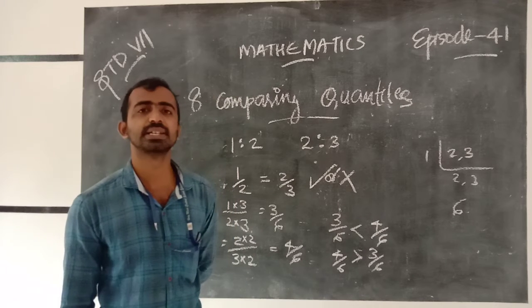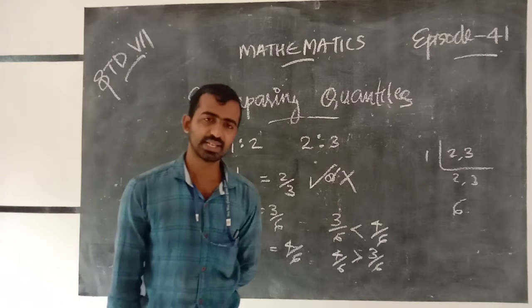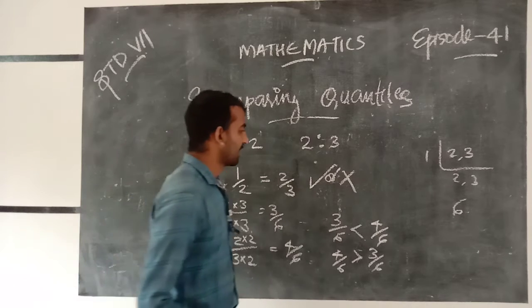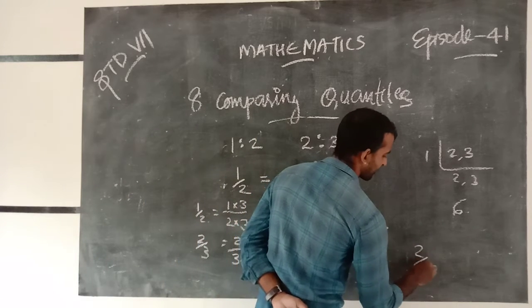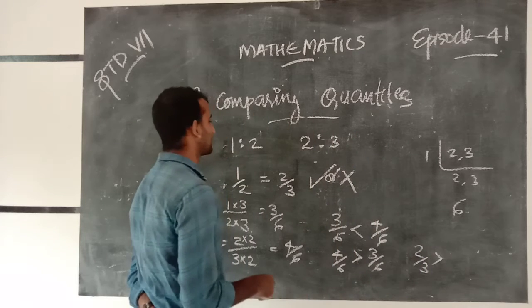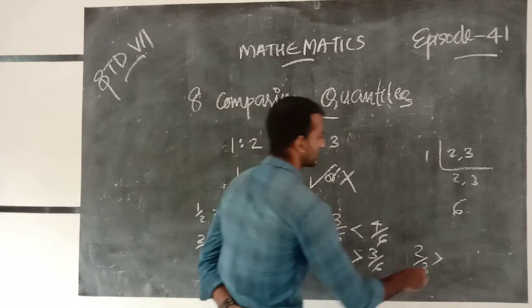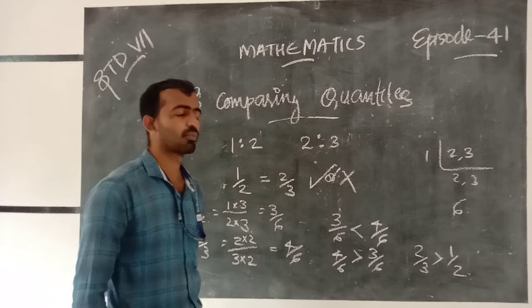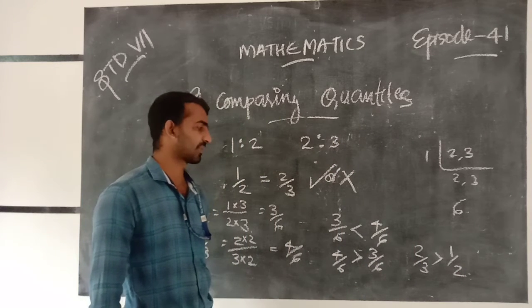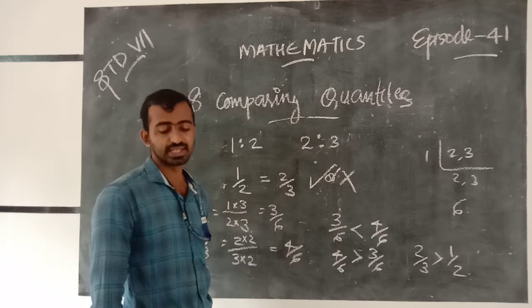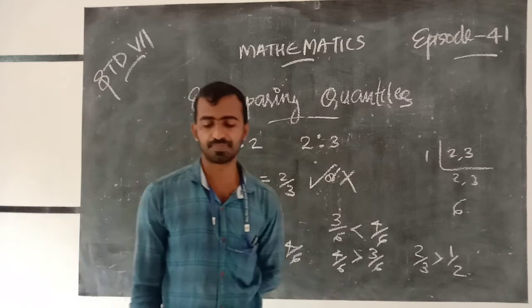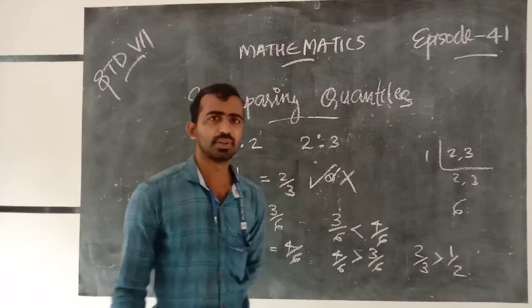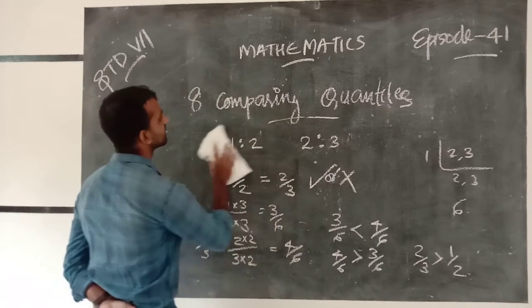3/6, yes. And 4/6 means 2/3. So 2/3 is greater than 1/2. Is it clear? Yes. Is it equivalent? No, it is not equivalent. For another example,